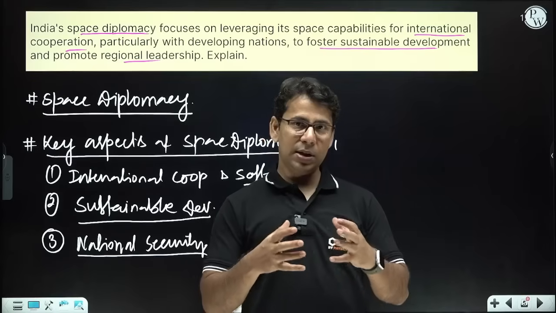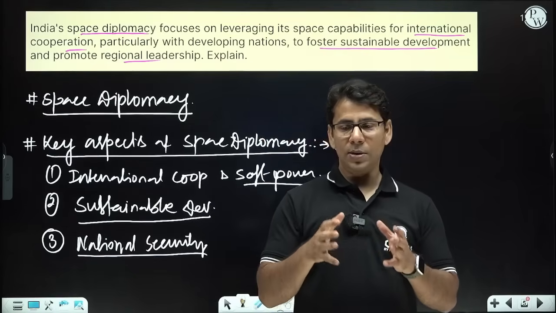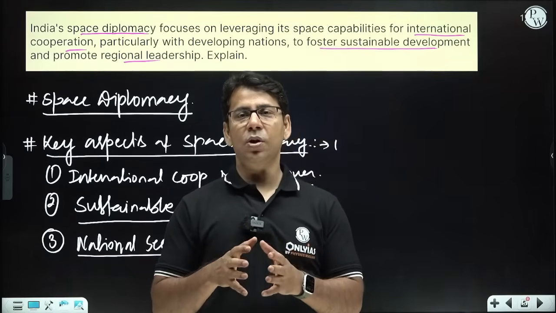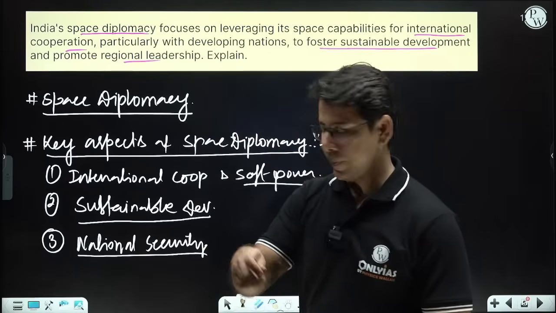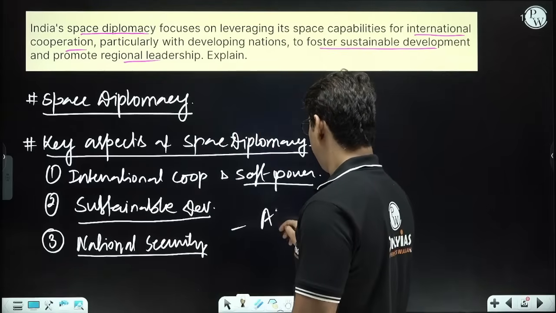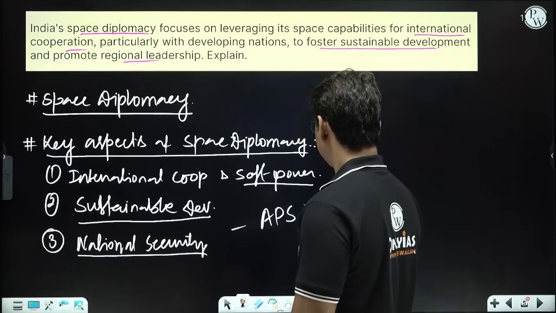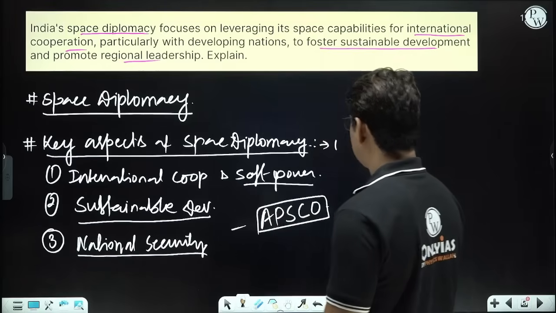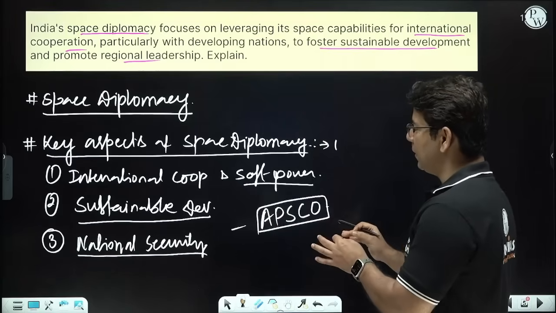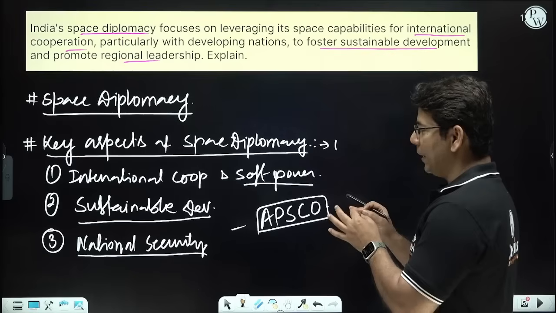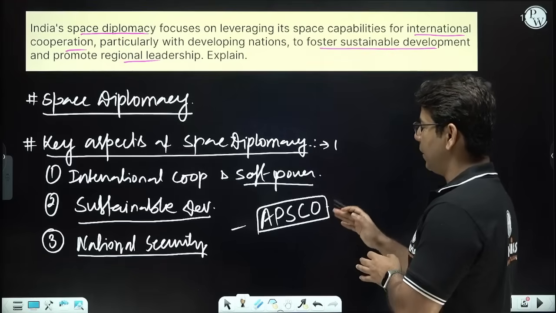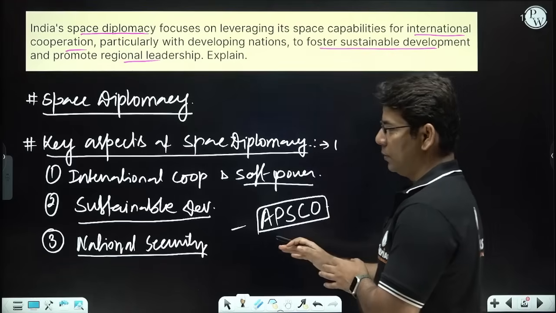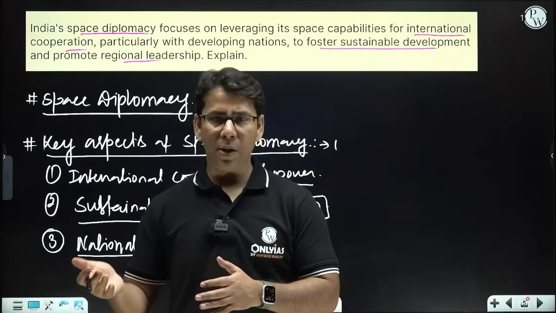Chinese aggression in space is increasing. China has already made an organization called APSCO, the Asia Pacific Space Cooperation Organization. APSCO is being led by China, and many countries are already part of it.